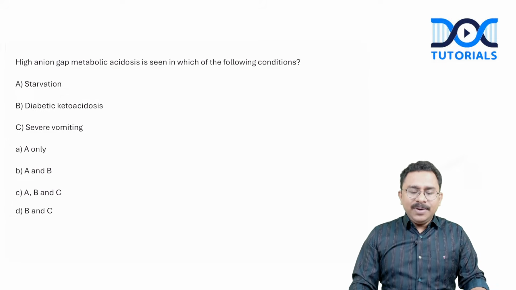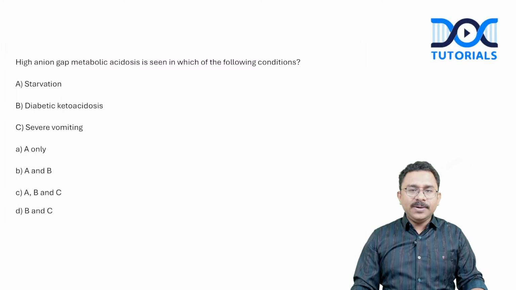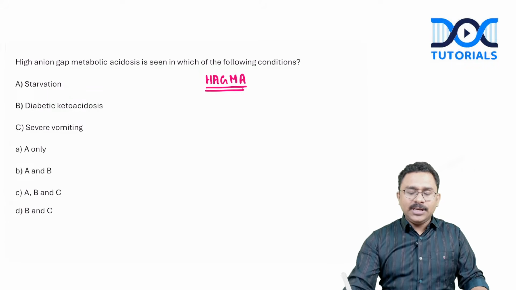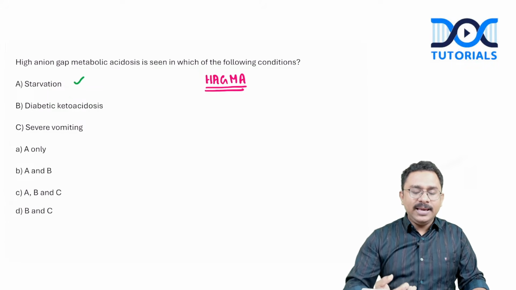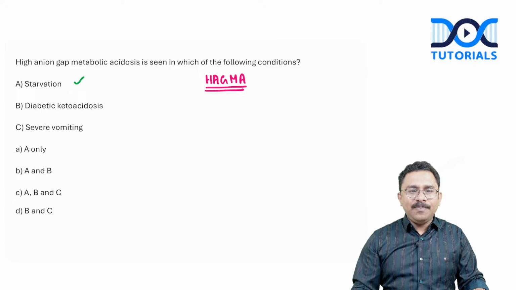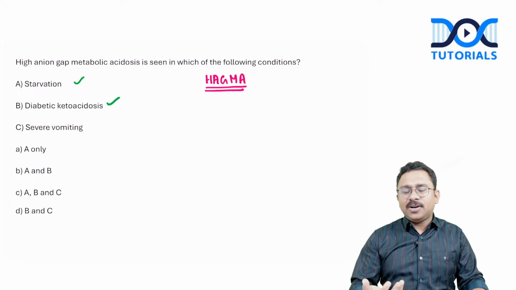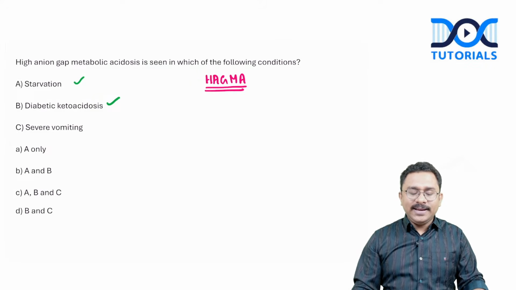High anion gap metabolic acidosis is seen in which of the following conditions? Starvation, diabetic ketoacidosis, severe vomiting, and again, multiple options were right here. So the question is regarding HAGMA, high anion gap metabolic acidosis, right? And if you look at the options, what about starvation? Definitely can cause high anion gap metabolic acidosis. What about diabetic ketoacidosis? Definitely can cause high anion gap metabolic acidosis.